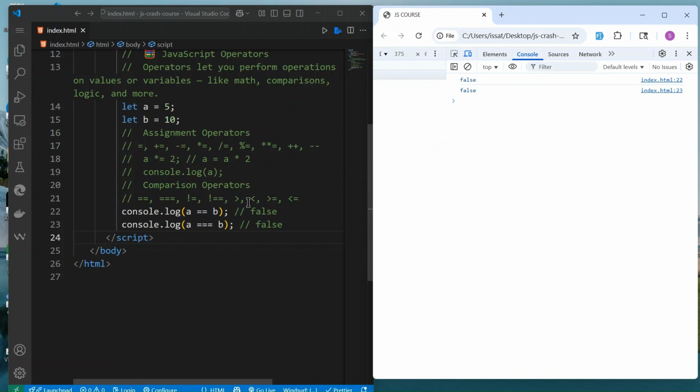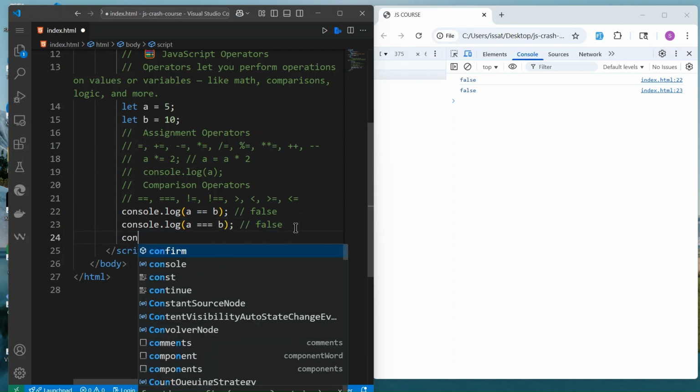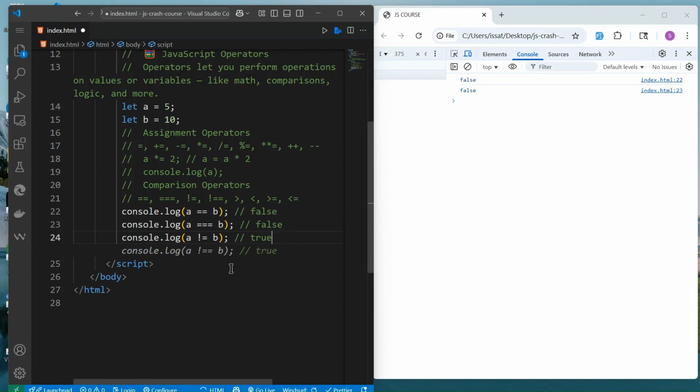So we can also do console.log if A is not equal to B, and this will be true because A is not equal to B. The value of A is 5 and the value of B is 10, so it's not equal to that. The answer is true.